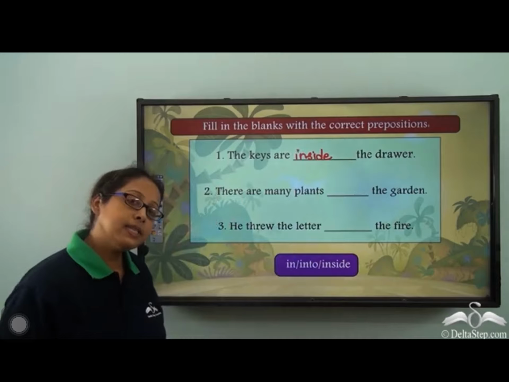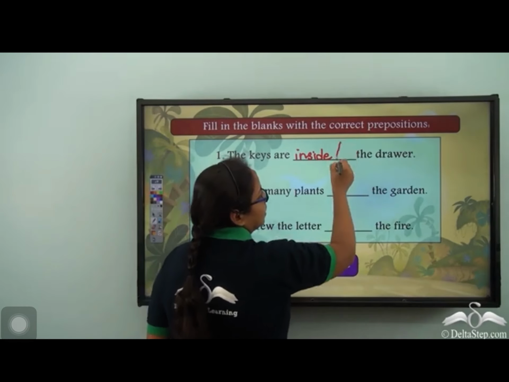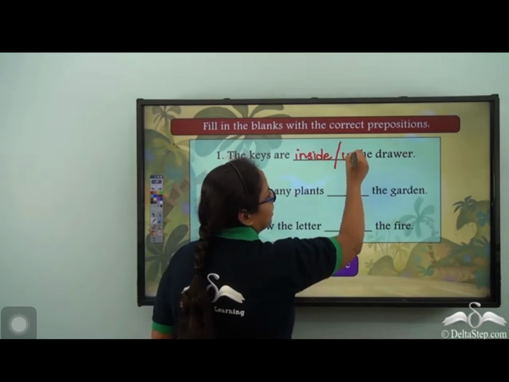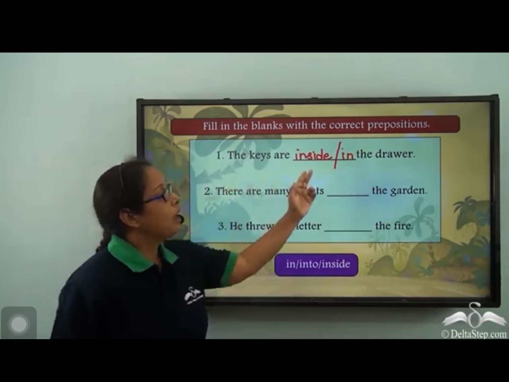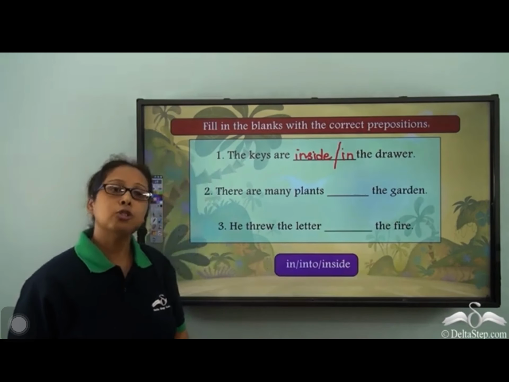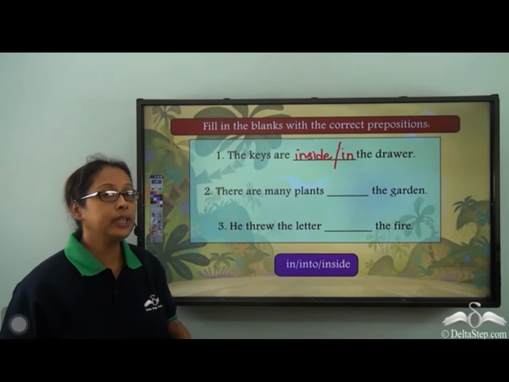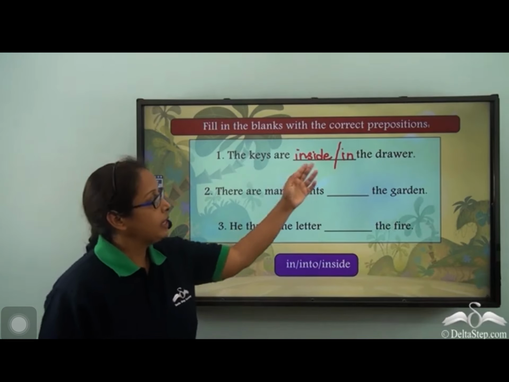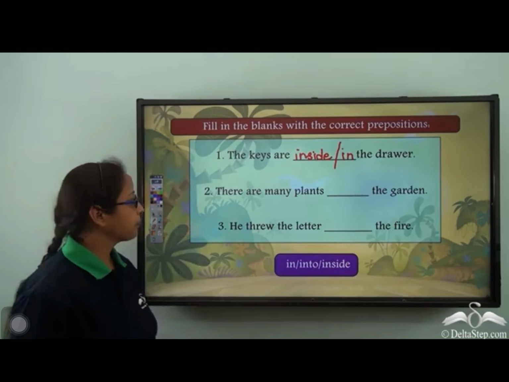Now in the same sentence, we can also use in. The keys are in the drawer. So it would mean the same thing. It is inside, it is within. So we can say in and inside in such sentences.